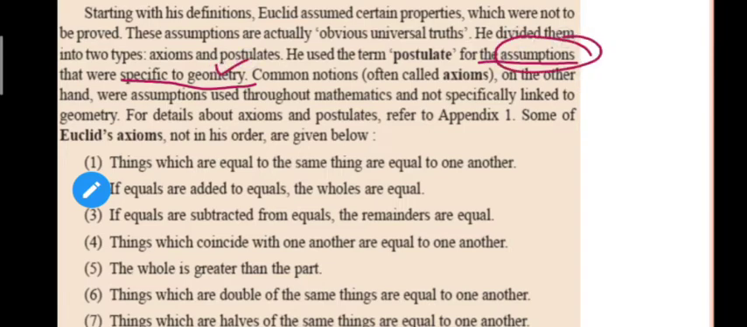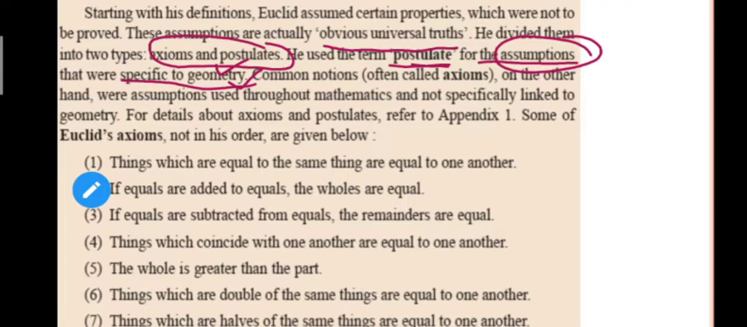I think this is clear to you, but I will say it again. I said that Euclid has assumed certain properties which are obvious universal truths. He divided them into two parts, that is axioms and postulates. Here the axioms are the universal truths. Postulates are also assumptions, but they are specific to geometry. So postulates are related to geometry only, but axioms are other universal truths that he has assumed.